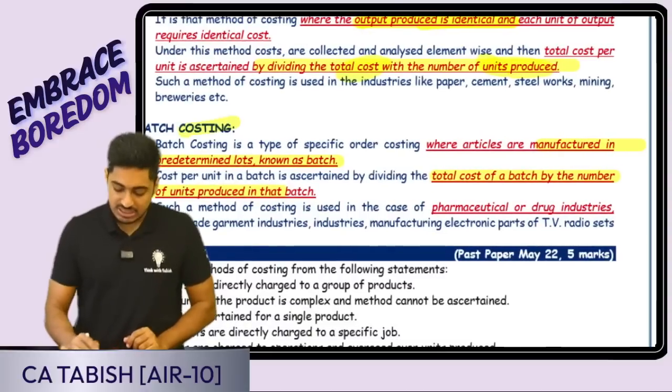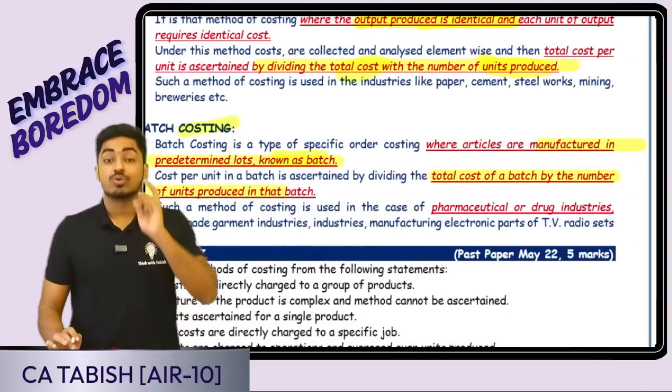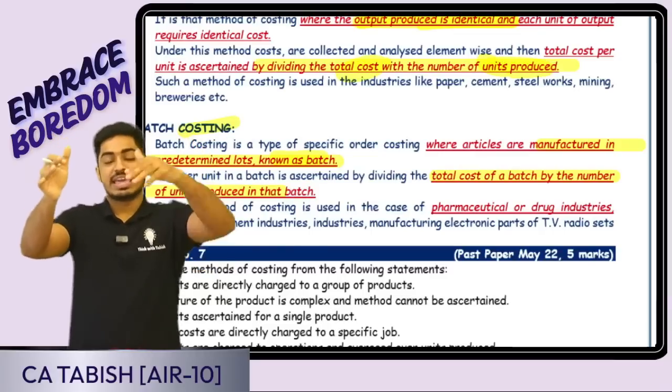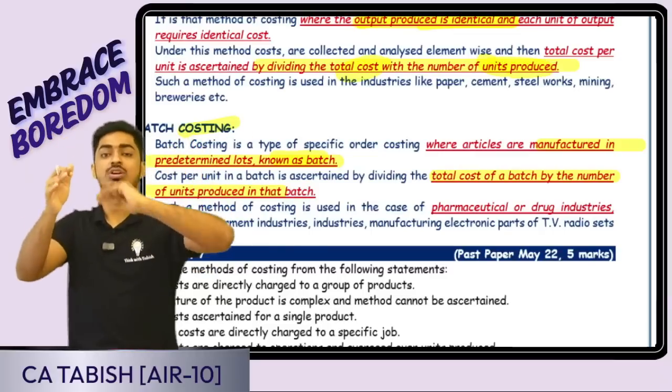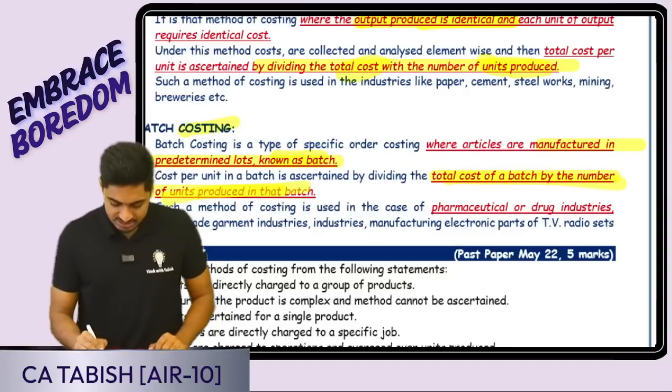Okay, batch costing. Here goods are produced in a batch or in a lot. How do I calculate the cost? First, I will calculate the total cost for a batch. All calculations I'll be doing for a batch. Then I'll do total cost for a batch divided by number of units in a batch. I'll be getting the cost per unit.